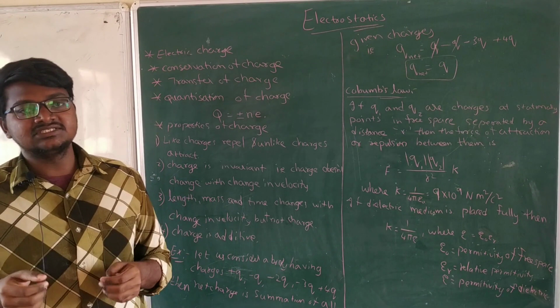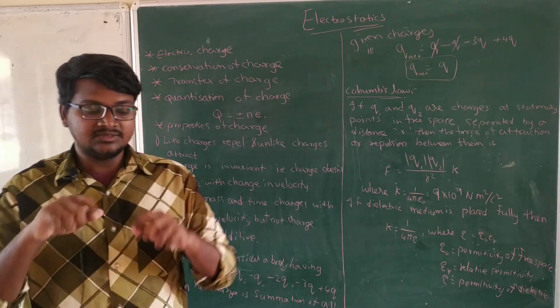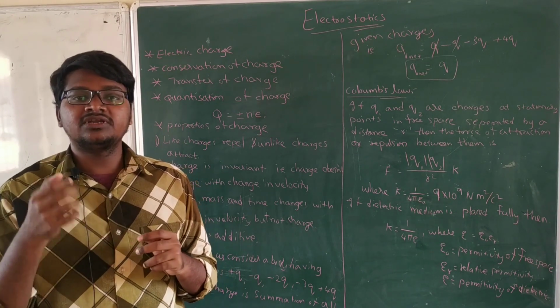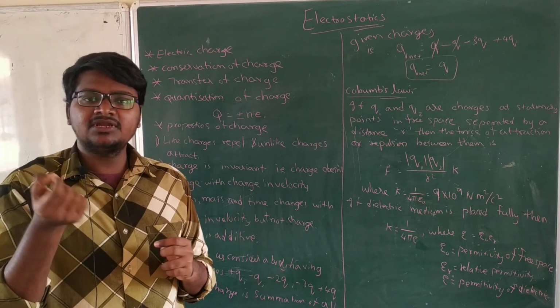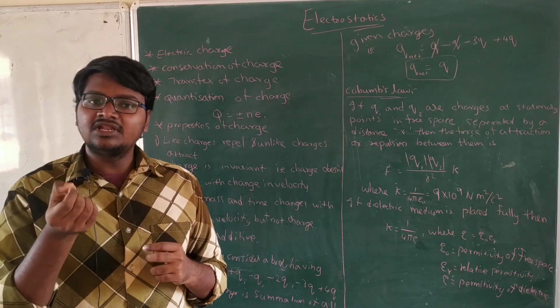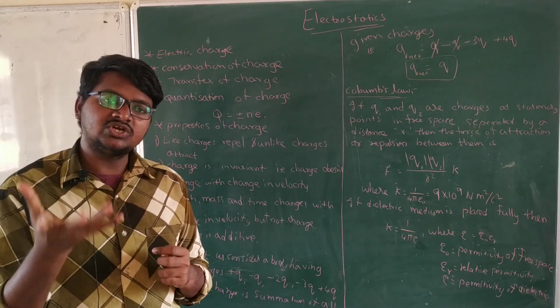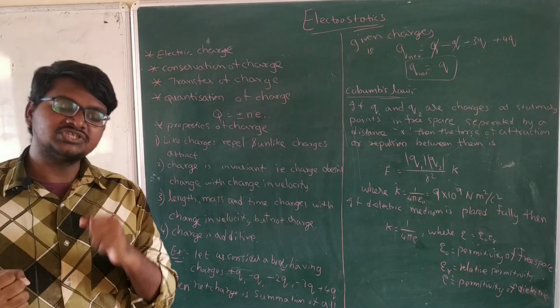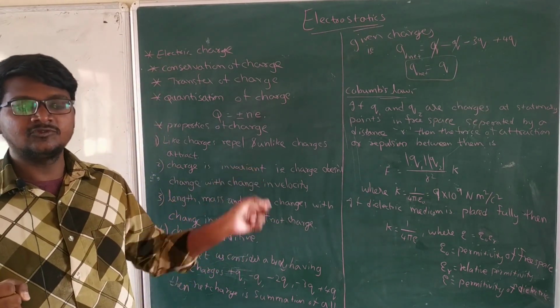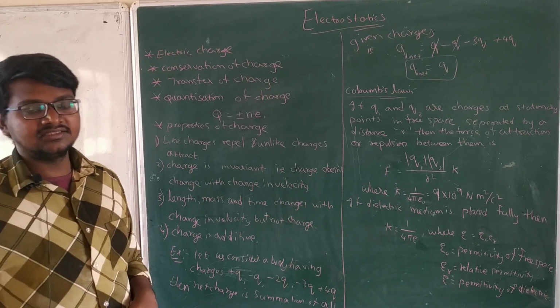That is the reason the plastic stick will get some capacity to attract the bits of paper. Bits of paper are not actually charged bodies, they are neutral and lighter bodies. That's why a charge can attract neutral and lighter bodies also. We will learn that in the properties of charges now, and you will understand it clearly.